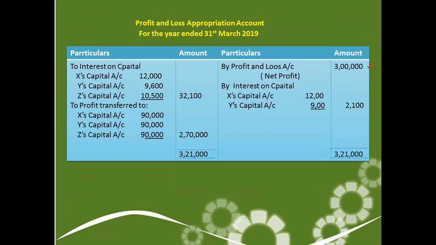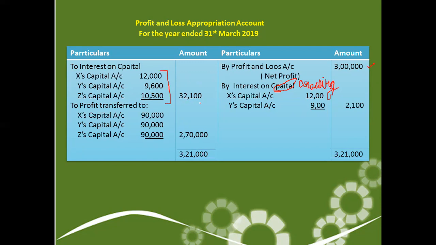Then the interest on drawings, which comes to 2,100, and the interest on capital, 12,000, 9,600, and so on, as given in the question.